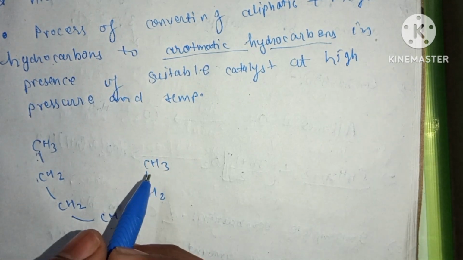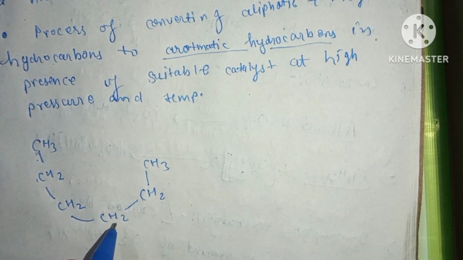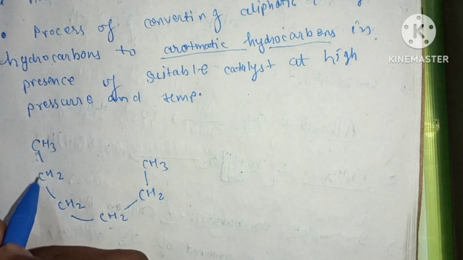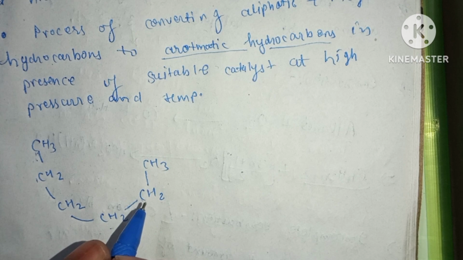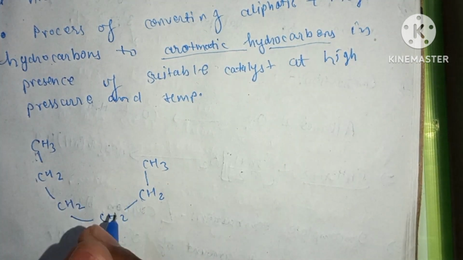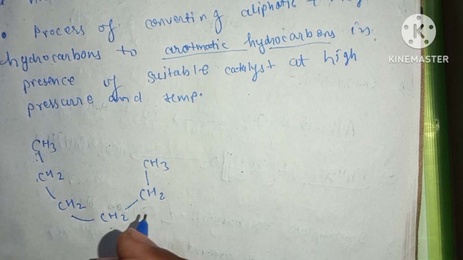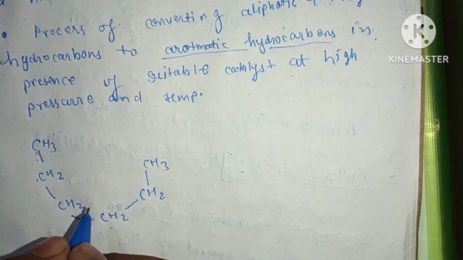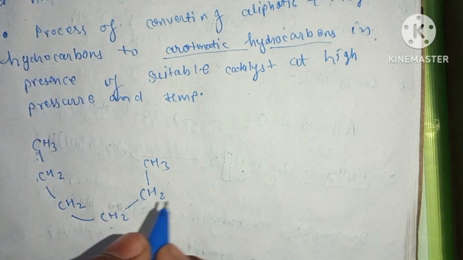So the root word used for this compound is hex, and there are only single bonds between all the atoms, so 'an' will be used as the suffix. So the nomenclature is hexane.